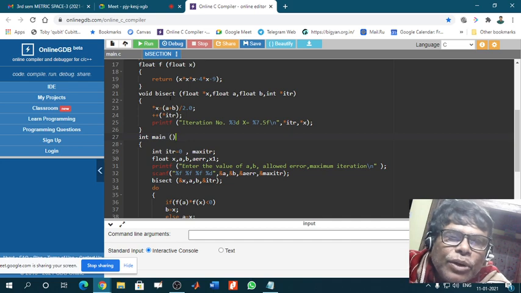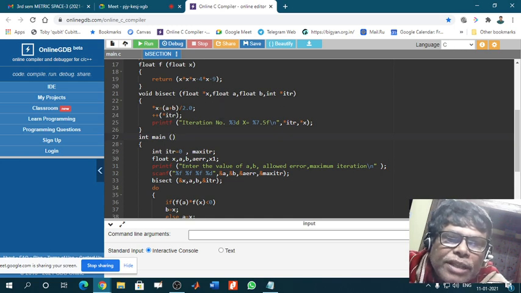Star x is equal to... you must understand the syntax, how it is written. You must understand the syntax and keep it in your mind to recapitulate it. Whenever any mathematical expression is written, it will end with a semicolon. Then this is plus plus, that means go on increasing the value of ITR one by one.